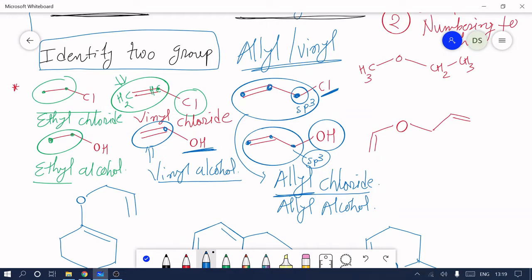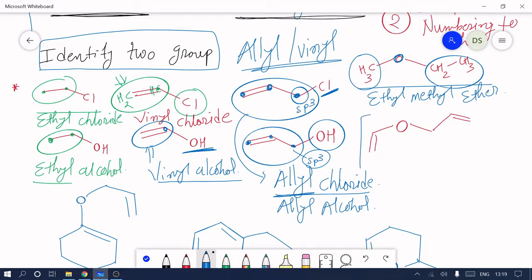Okay, now we see here one atom is oxygen. Oxygen is attached with methyl and ethyl, so we call that ethyl methyl ether. Now we try to give the name to these molecules. Here oxygen is there and two groups near to that. So oxygen is called ether.